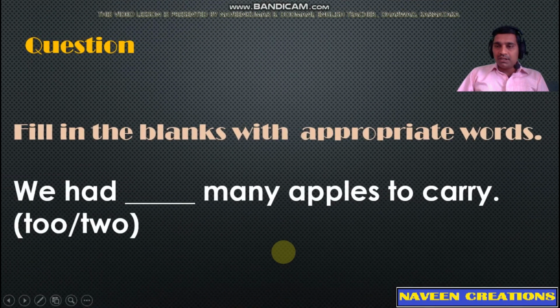To understand these words completely, let's have a question. The question will be like this in the examination. Fill in the blanks with appropriate words. So in bracket they will be providing two words. You should read the sentence carefully and choose the right word which would suit for the right completion of this sentence. We had dash many apples to carry. The right answer is we had too many apples to carry. So TOO should be chosen from the words given in the brackets.